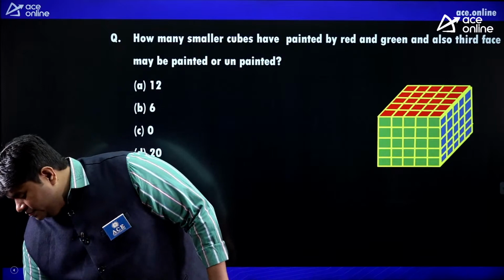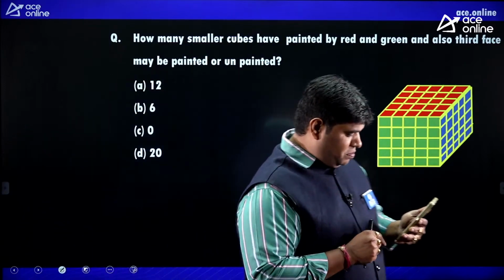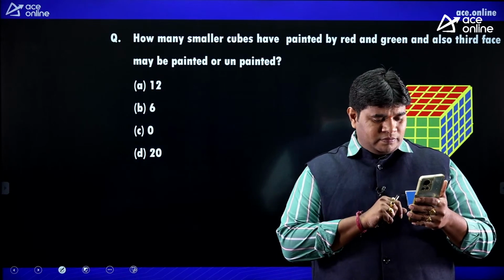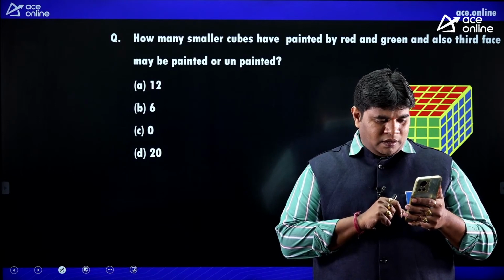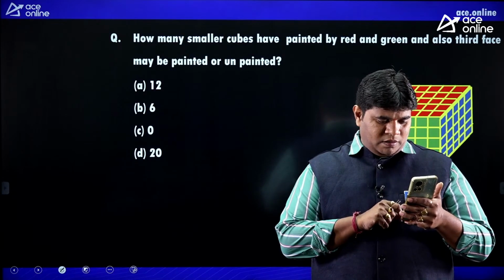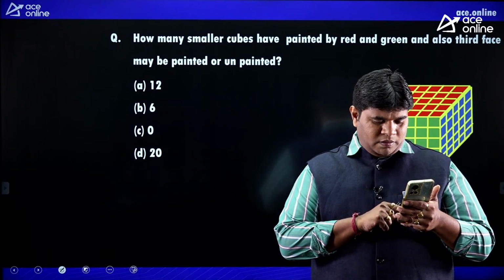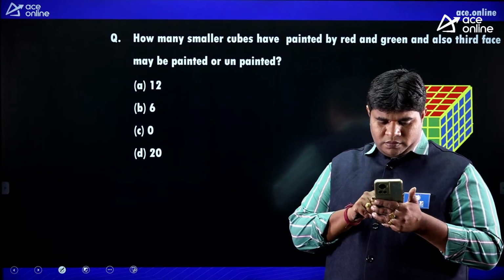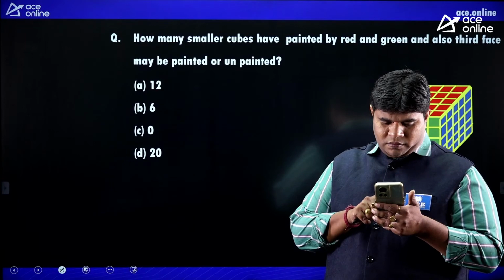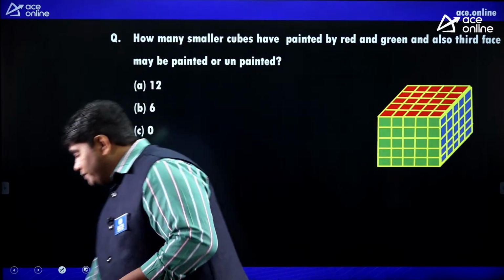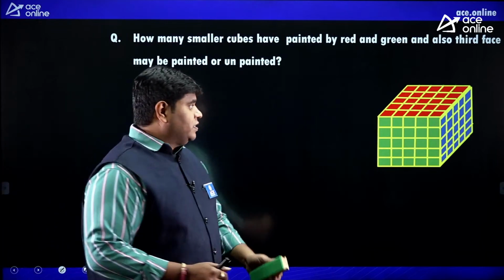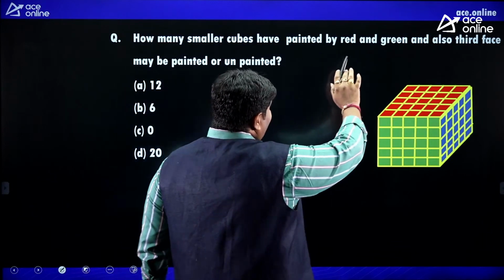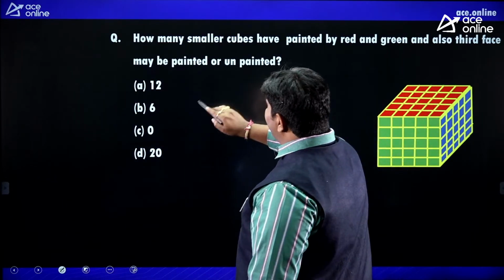Okay. Try. Anybody? Look at, friends, here.